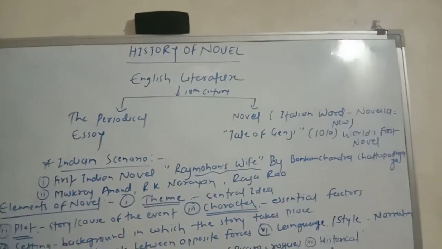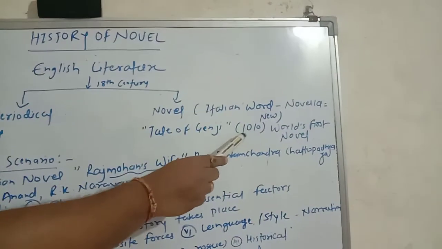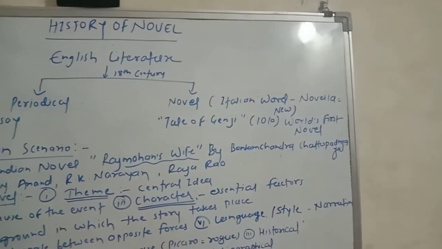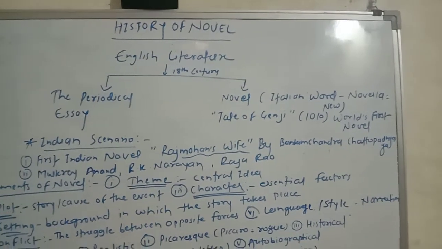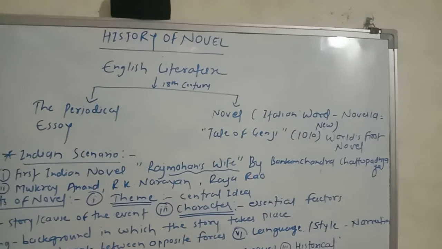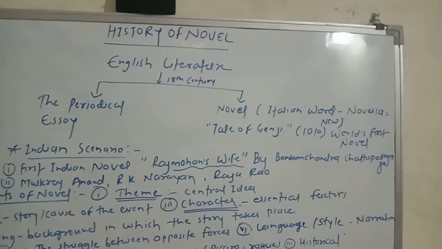So what about the world's first novel? The Tale of Genji, which was written in 1010, was considered the world's first novel, and it was very famous at that time. So what about the remaining things about the novel? Let us discuss them from the given textbook. A little information about the novel is given there.